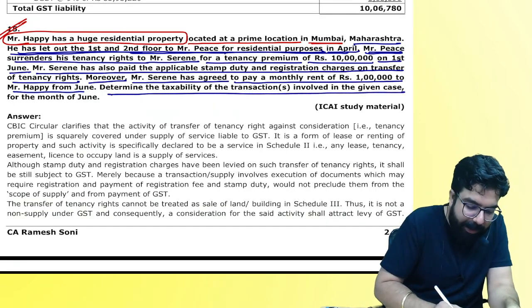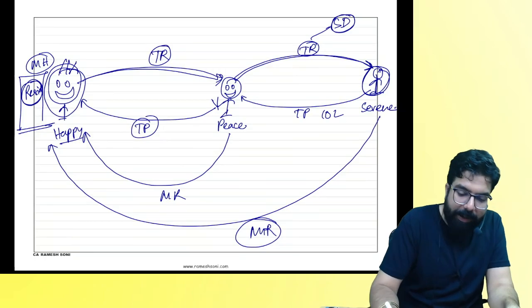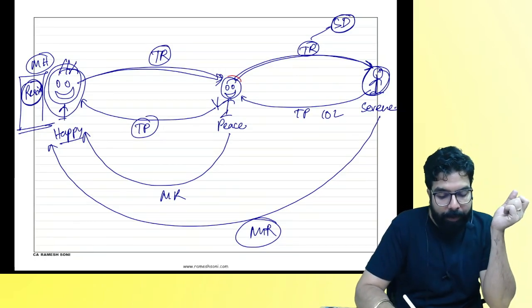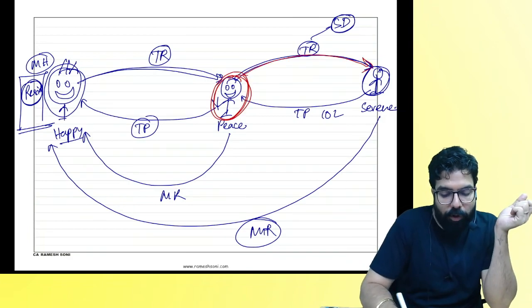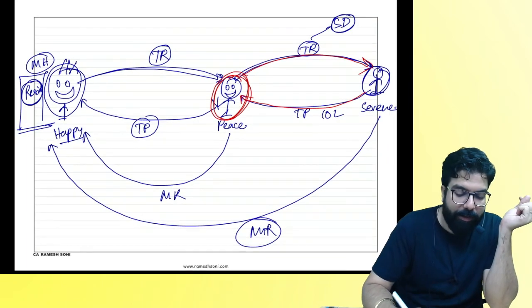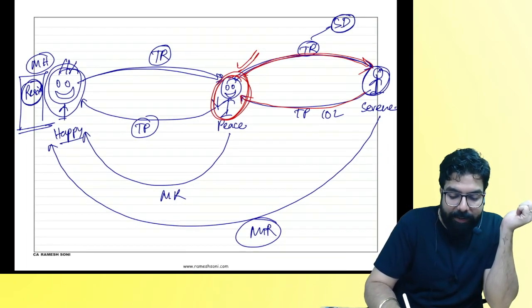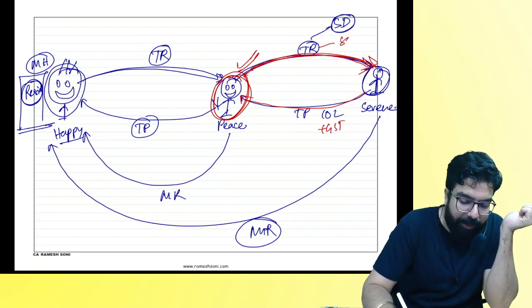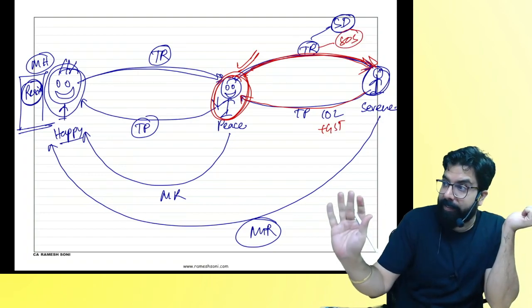Describe the taxability of the transaction in June. Tell me one thing. In June, what happened? I transferred the tenancy right to Serene. And Serene paid me 10 lakh rupees. My question is, when I gave the tenancy right to him, will GST come? Is it a supply of service?